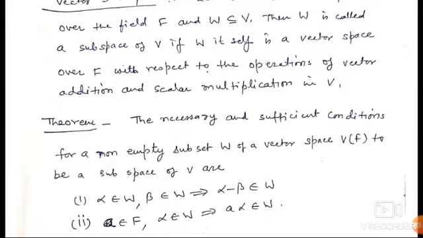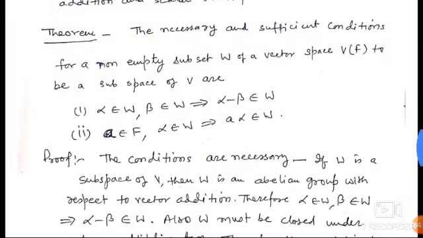Now there is an important theorem which states that the necessary and sufficient conditions for a non-empty subset W of a vector space V(F) to be a subspace of V are: first, alpha belongs to W, beta belongs to W implies alpha minus beta belongs to W. Second, a belongs to F, alpha belongs to W implies that a alpha belongs to W. Proof: the conditions are necessary.